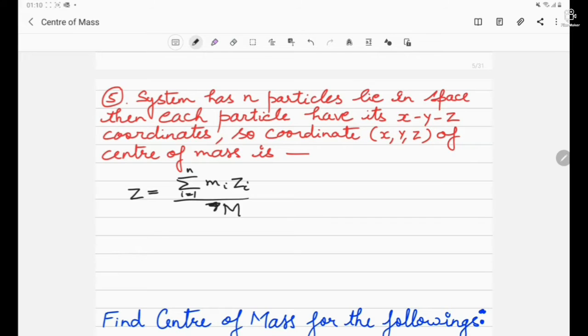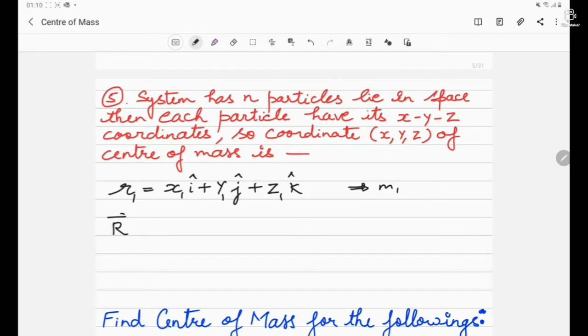Sometimes what happens, we will be given the form of a position vector. Suppose the position vector r1 is given as x1 i plus y1 j plus z1 k. In this way, we are given for particle 2 also, particle 3 also, till particle n. So what would be the position vector of the center of mass? It will be represented by capital R. It will be written using the summation i equals 1 to n of mi ri, this ri is a vector, whole divided by capital M. So this way we can get the position vector of the center of mass.